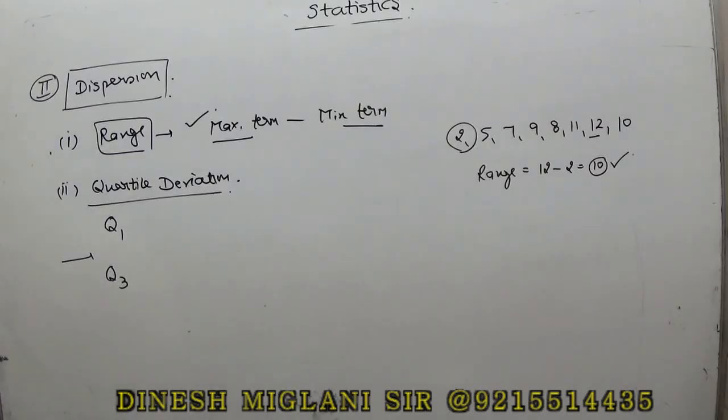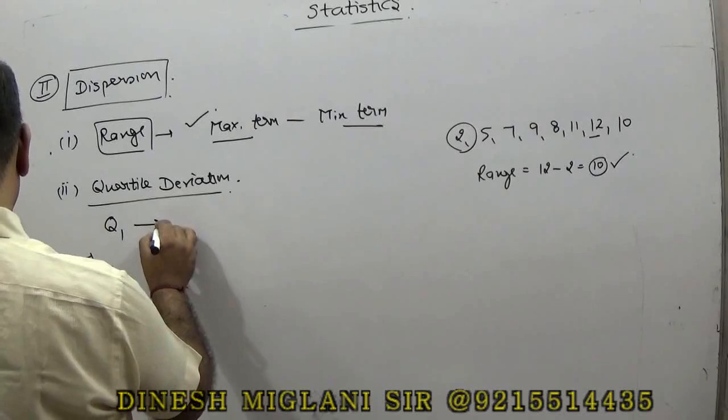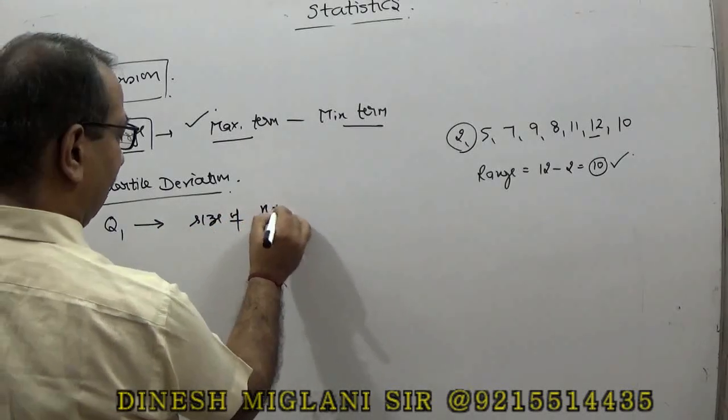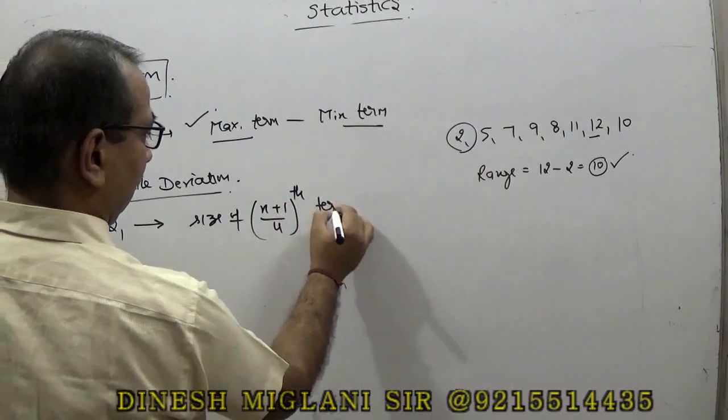So how to find the quartile deviation? What is the process to find out the quartile deviation? Q1 simply means the size of (n plus 1) by 4th term of the series, right?